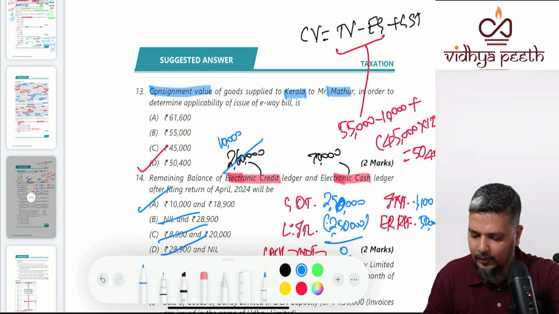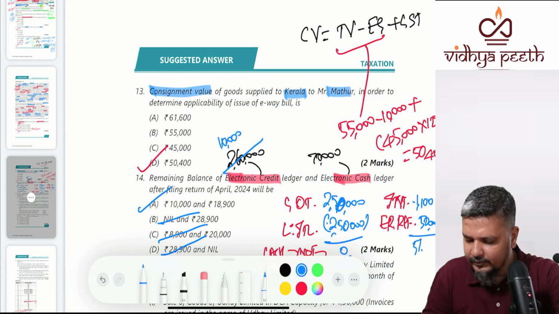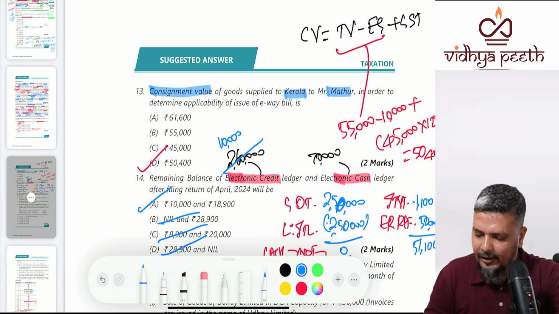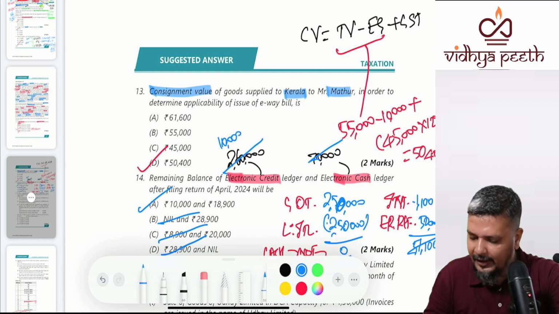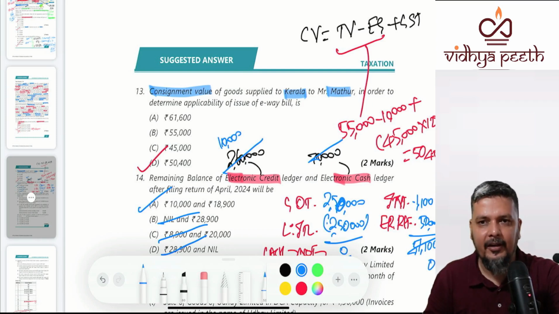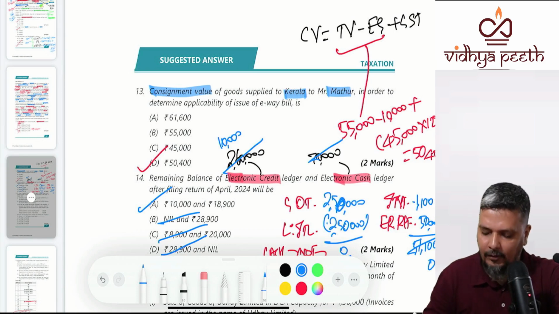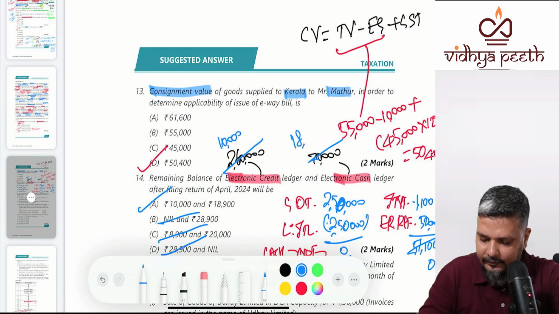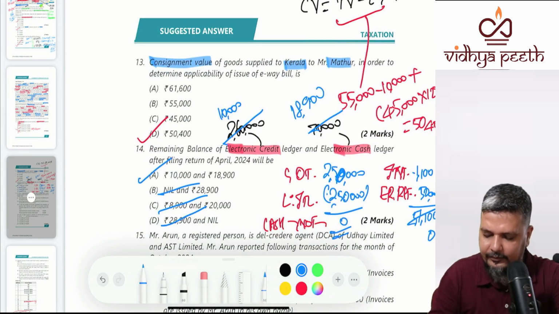So what is the total amount that you have to pay? 51,100. And how much do you have? When you are making net payment, you will fully use the cash ledger. You can use only the cash ledger. You cannot use the credit ledger here. So you have 70,000, but you have to pay 51,100. What is the balance? 18,900. Cross check.